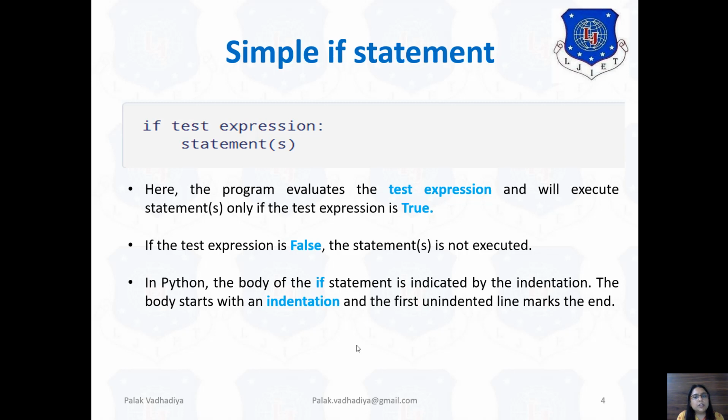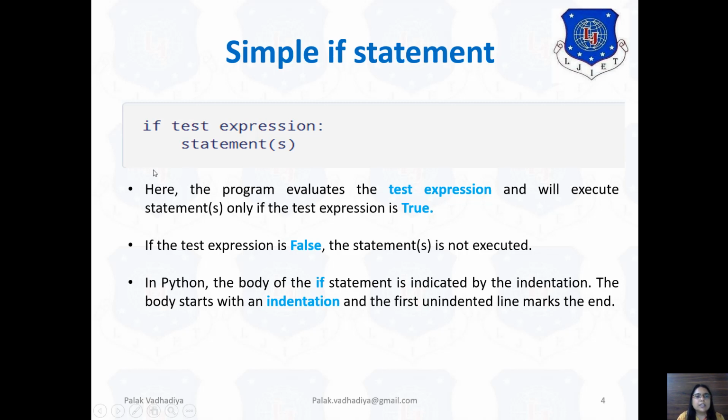In Python, the body of the if statement is indicated by indentation. Indentation means here you can observe some space. This space is known as indentation. So this indentation indicates that this is the body of the if statement. The body starts with the indentation and the first unindented line is marked as the end.